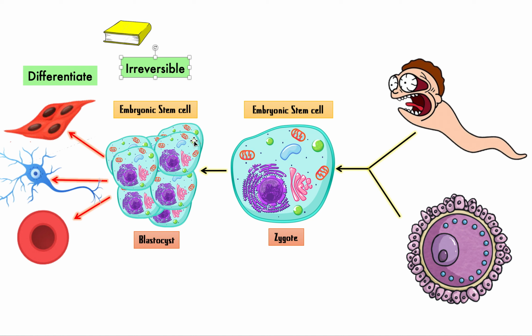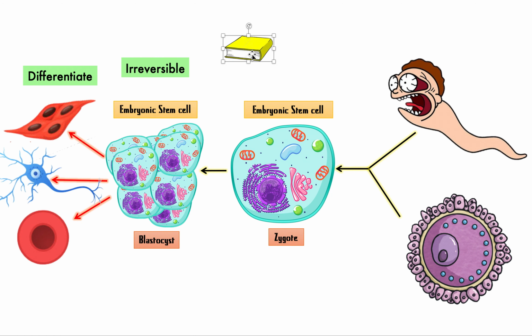So the stage of a baby being formed. This is not yet a baby, but it's going to become a baby. That's why we call it an embryonic stem cell, because these are stem cells present during the formation of a baby. That's what it is. There are other kinds of stem cells which we'll talk about later, but these are really, really important.